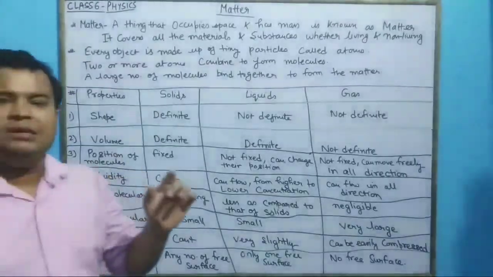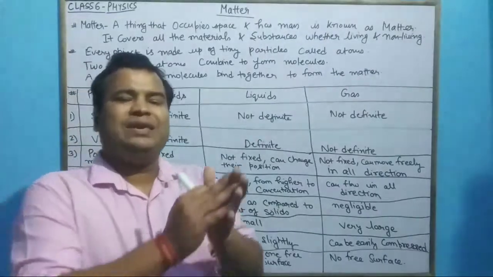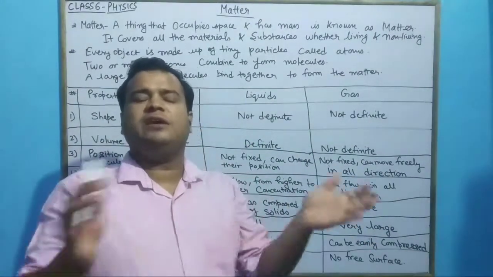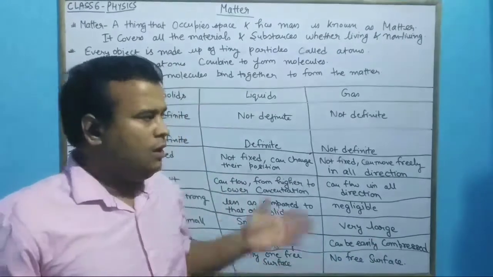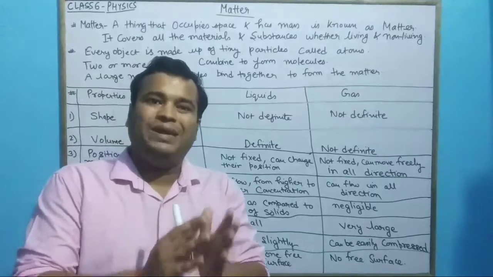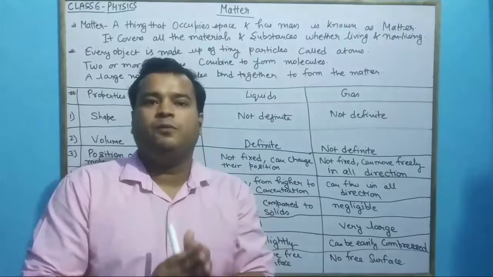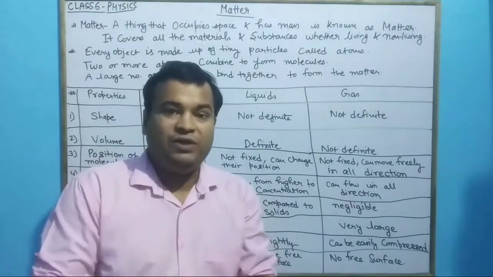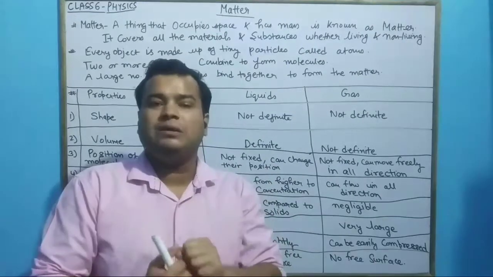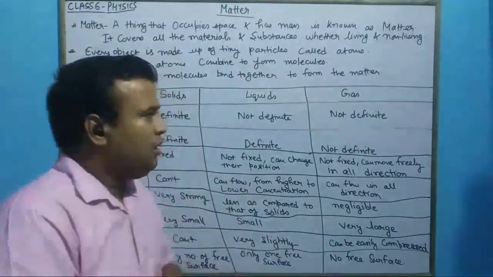Also, air, which is everywhere in the atmosphere, we cannot see, but we can feel the air, the wind blowing everywhere. We breathe the air inside, and that's a very important part of respiration.